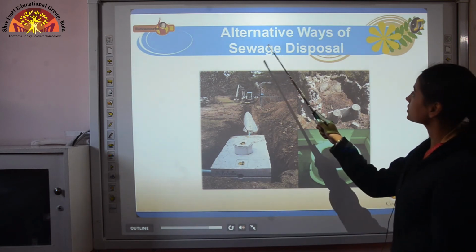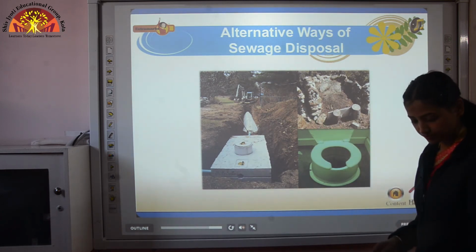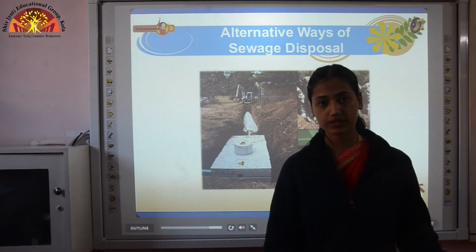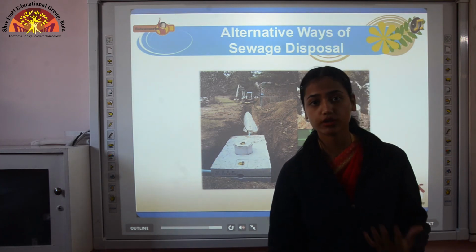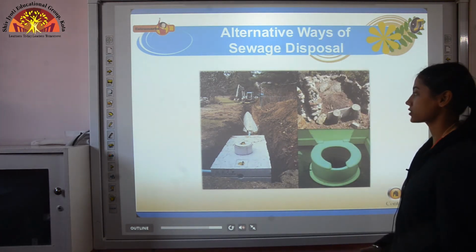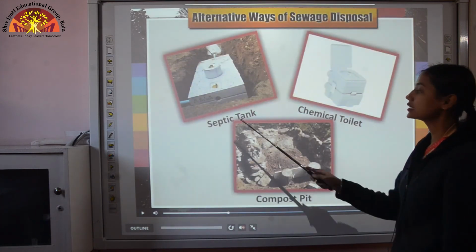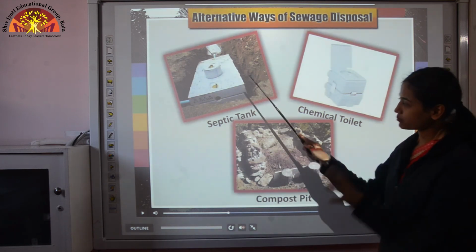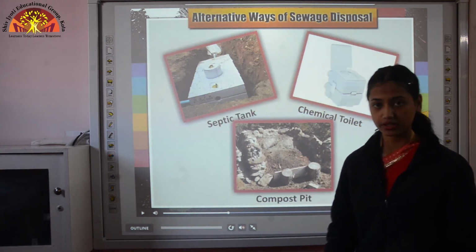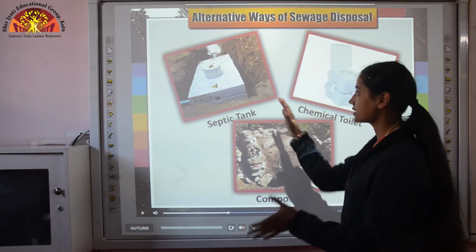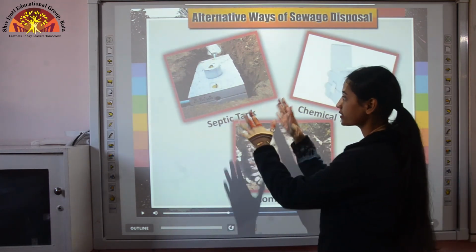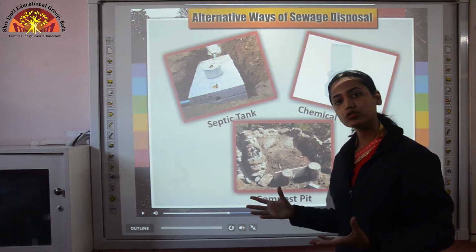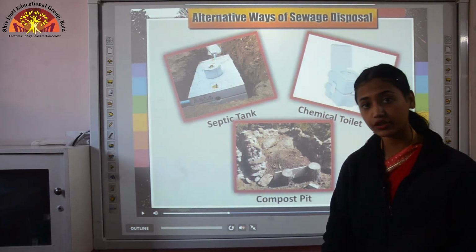Okay, the next topic: alternative ways of sewage disposal. You know that toilets are not present at all places, so what can be the other ways for the disposal of human waste, human excreta? For that we can use a septic tank, chemical toilets, or a compost pit. This is a septic tank, an underground pit in which human excreta is directly stored, and bacteria present here decompose that human excreta into humus, which can be used as manure.